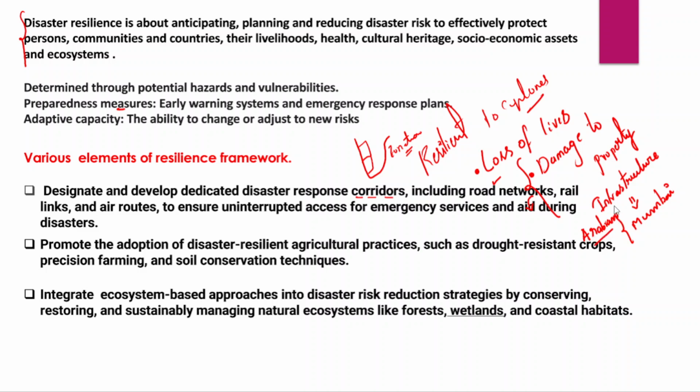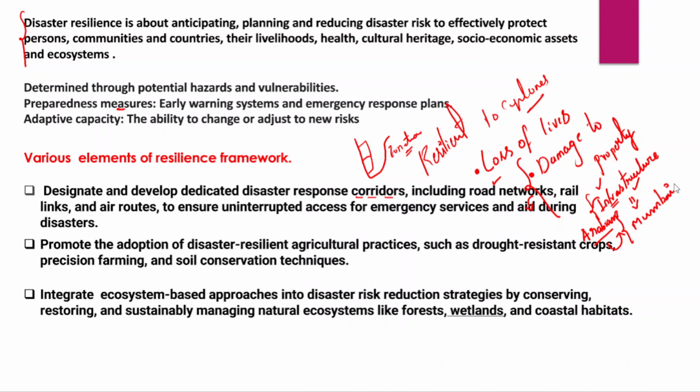So even though the government has been building infrastructure, at regular intervals the infrastructure is being damaged because of the cyclones, right?